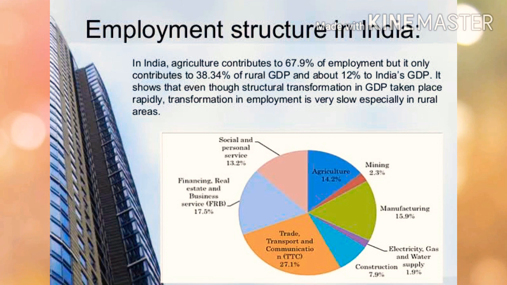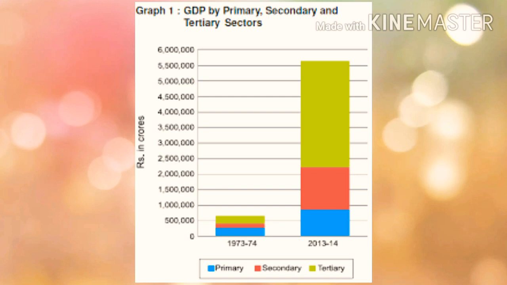The answer is very simple. Not enough jobs were created by the other two sectors, that is secondary and tertiary. So more population were forcing to work in a primary sector. For example, in secondary sector, the production went up by 9 times, but the employment went up only by around 3 times. At the same time, in tertiary sector, the production rose up by 14 times, which is very important, but the employment rose up only by 5 times.